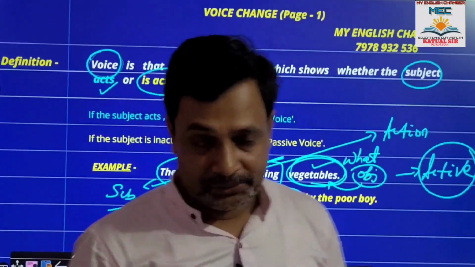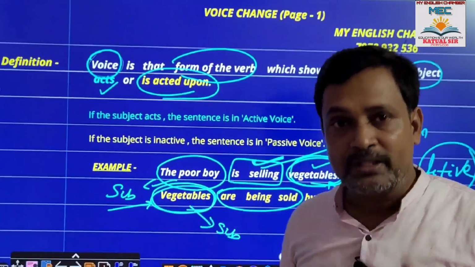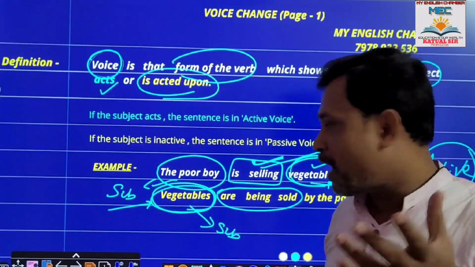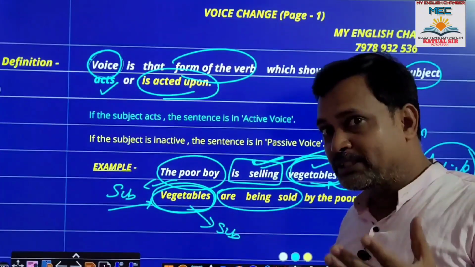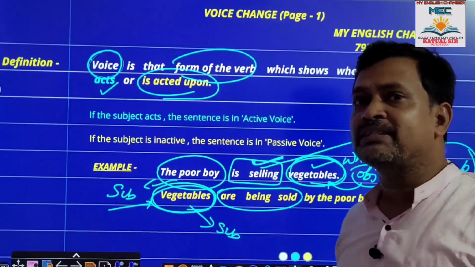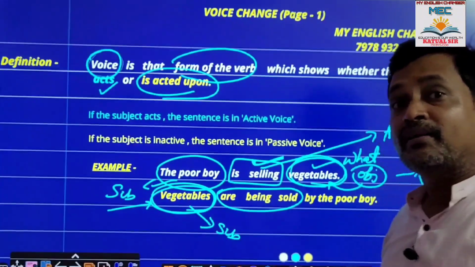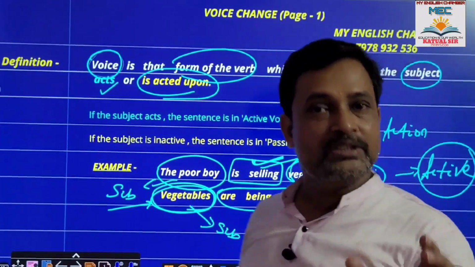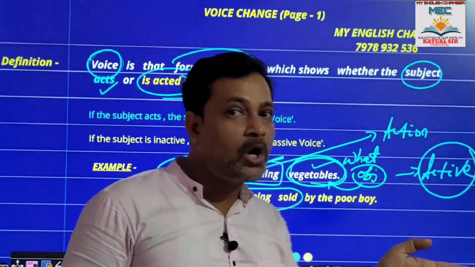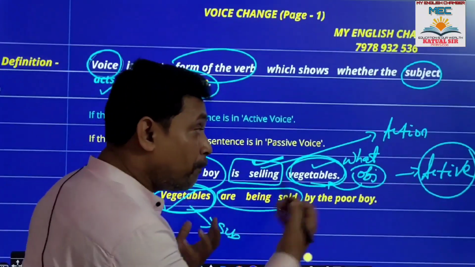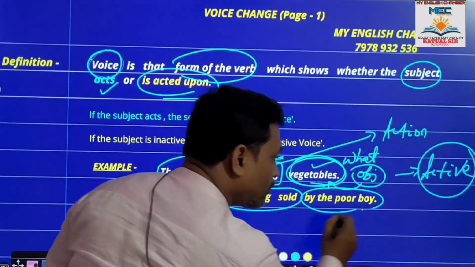Dear students, do you think that vegetable is doing anything? No, vegetables are not doing anything. Then they are being sold. Something is being done to whom? To this subject. By whom? By the poor boy. So the poor boy is the doer here. So it is called by plus doer.